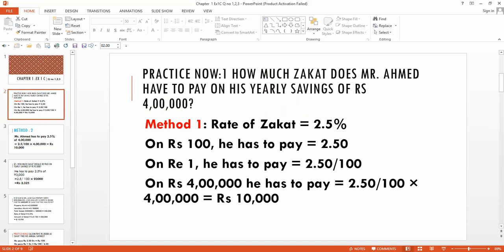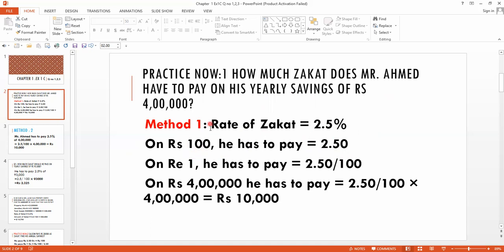As I already told you, zakat is not on the income you use for household expenses; it is on the income that is your savings, which is extra to your use. So first of all, you have to write the rate of zakat. What is the rate of zakat? It is 2.5%. Then, as you know that the zakat rate is 2.5%, that means out of every 100, you have to pay 2 rupees and 50 paisas. Clear?